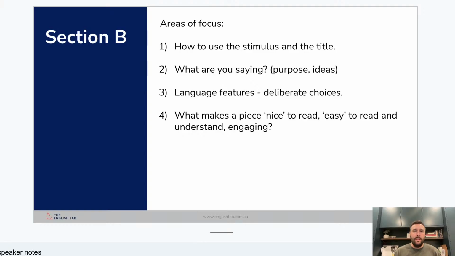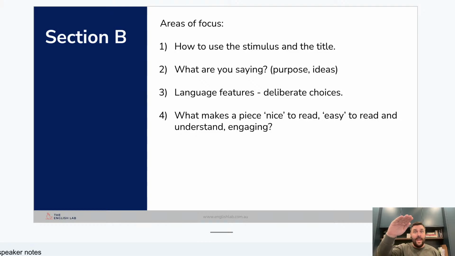How do we use the stimulus and the title when we look at stimulus material? Well, how do we make it work for us? One of the really important things with that is being really clear with the difference between the title and the stimulus. A lot of students actually get this a little bit wrong. The title is the title.